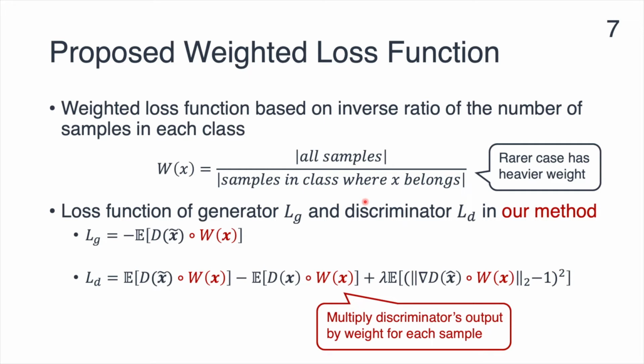These formulas are loss functions of generator and discriminator in our method. We multiply the discriminator's output in these formulas by the weight for each sample as an element-wise product for the fairness of training the generative model. By using this formula, we can focus on rarer samples compared to the original strategy when we train the generative model.